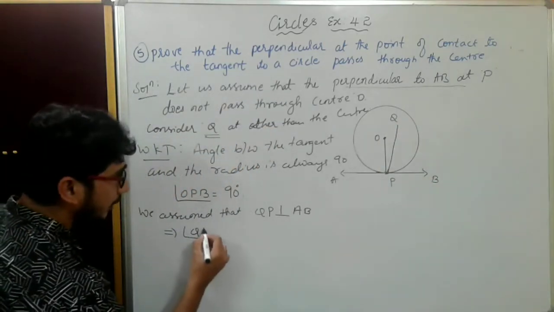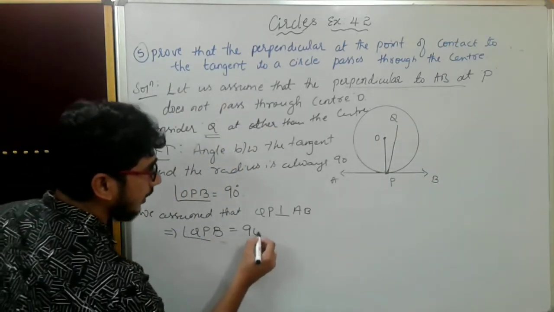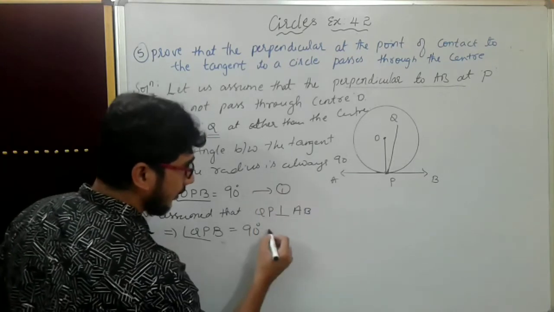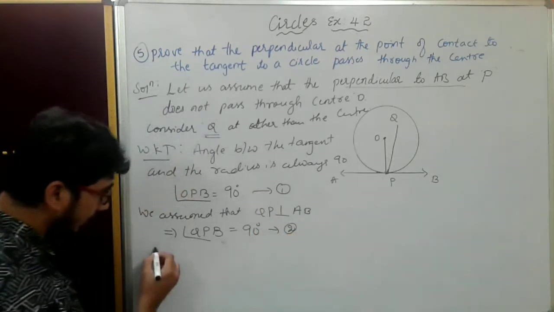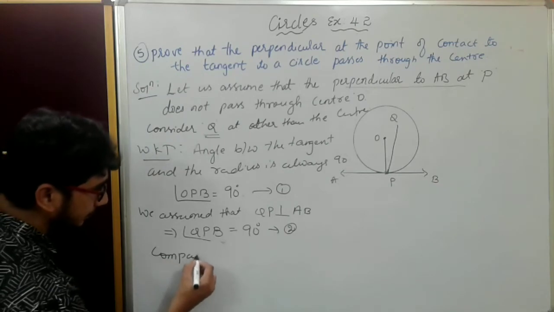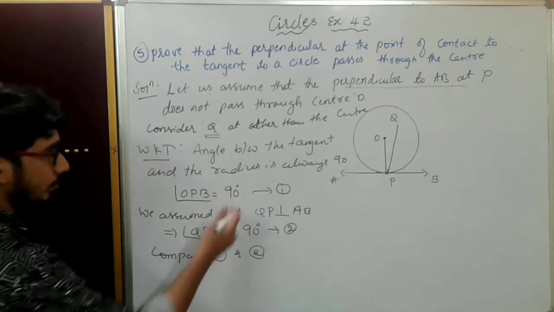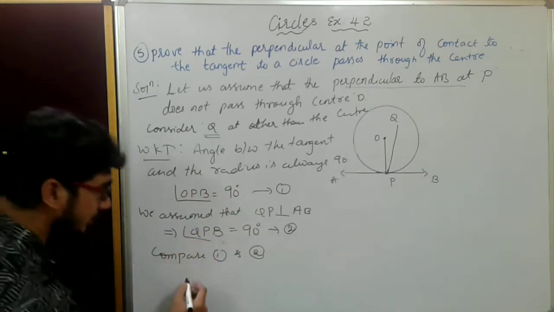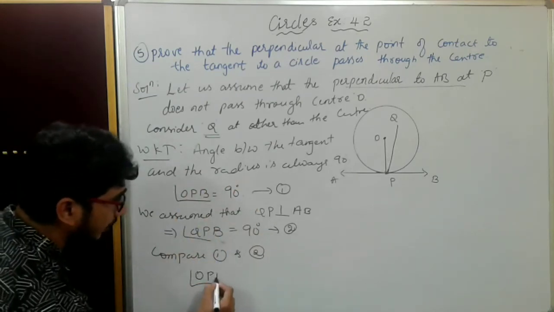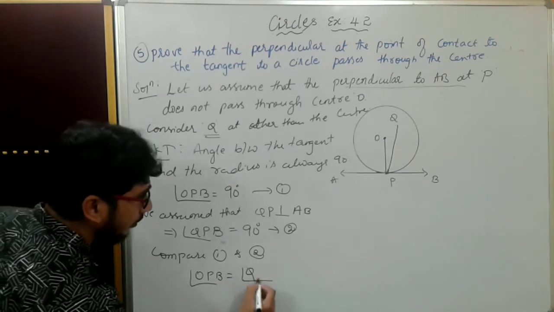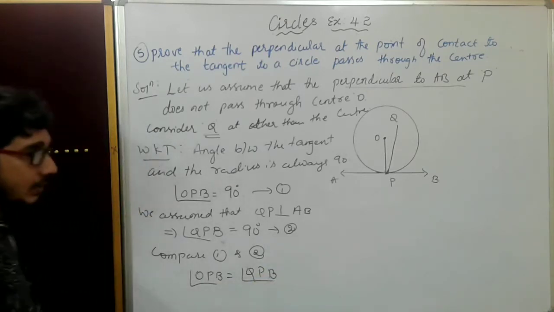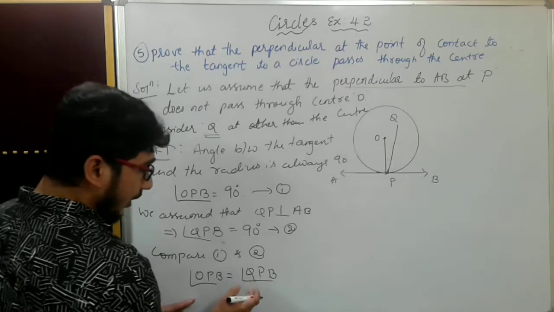Angle QPB is equal to 90 degrees. This is 1 and this is 2. Comparing 1 and 2, both are equal to 90, so angle OPB is equal to angle QPB.